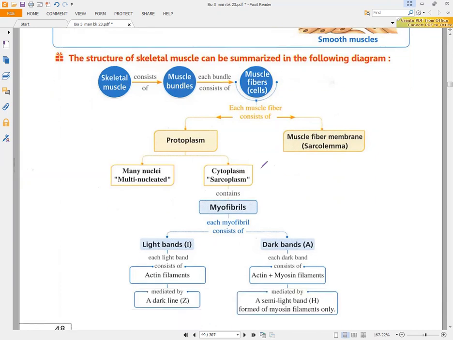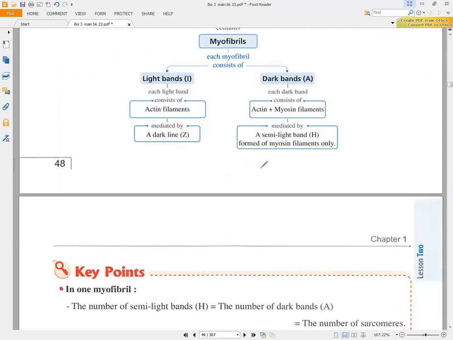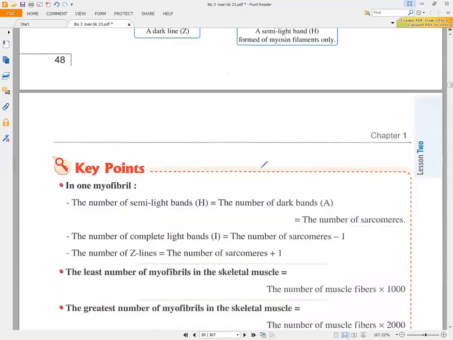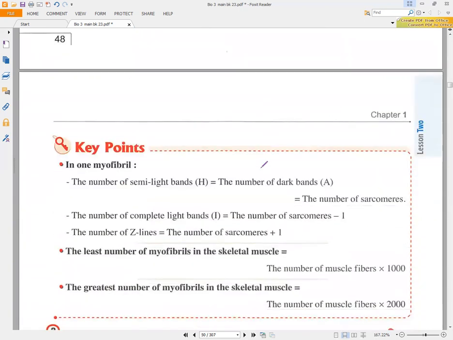Also, the protoplasm contains myofibrils. Each myofibril consists of the light band, which consists of actin filaments, mediated by a dark line, the Z line, and the dark band A, which consists of actin and myosin filaments, mediated by a semi-light band, the H region, formed of myosin filaments only. So if I want to give you some key points to answer the questions that belong to this region.